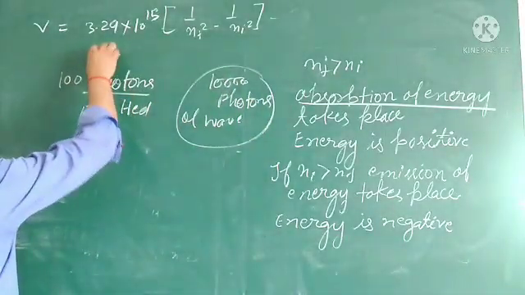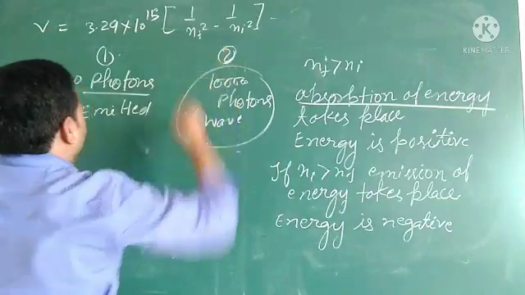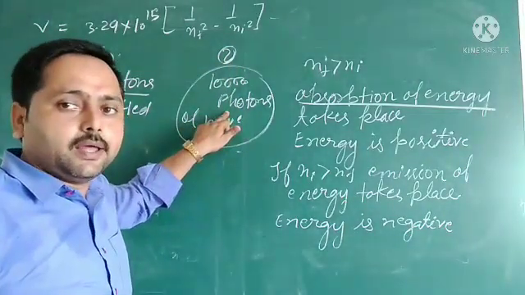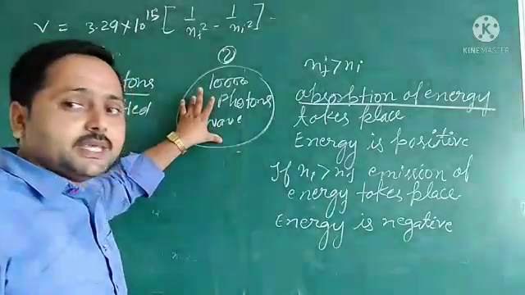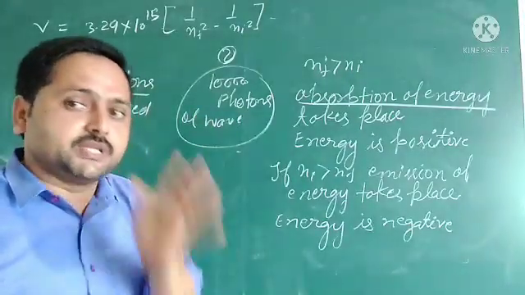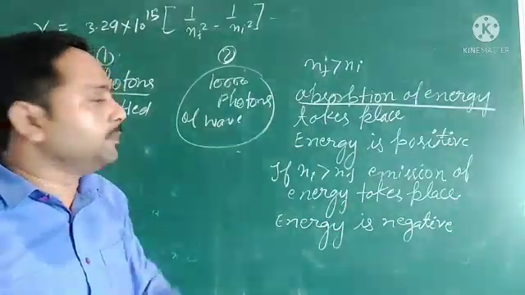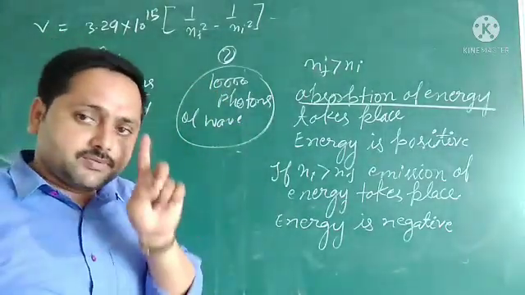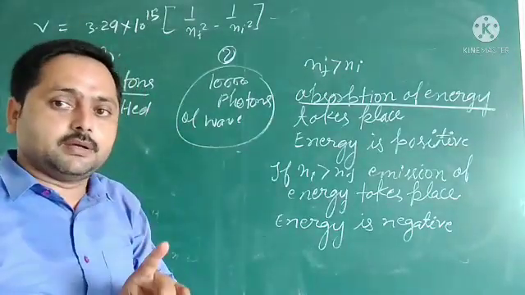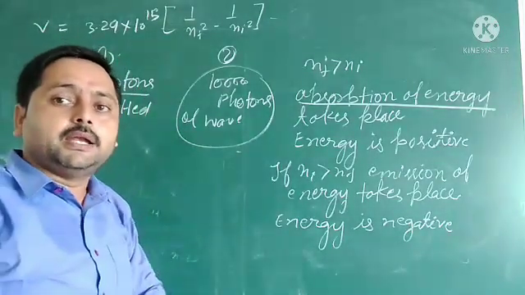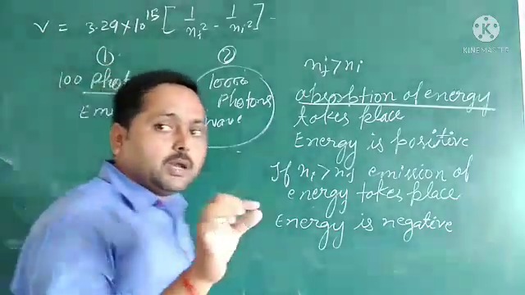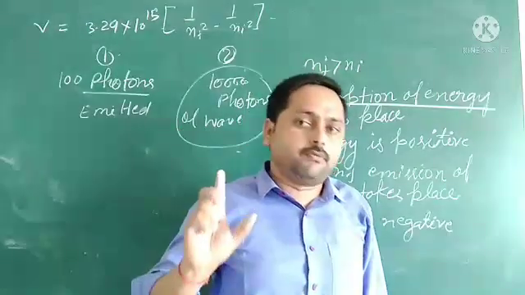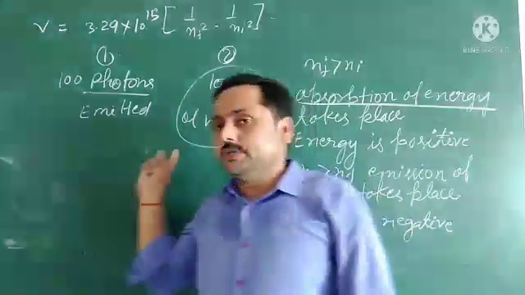So if we compare the first case and the second case, the number of photons in the second case is higher, so the intensity of the absorbed or emitted spectral line will be higher. Here the intensity of an absorbed or emitted spectral line is directly proportional to the number of photons of equal wavelength. So this we got here.